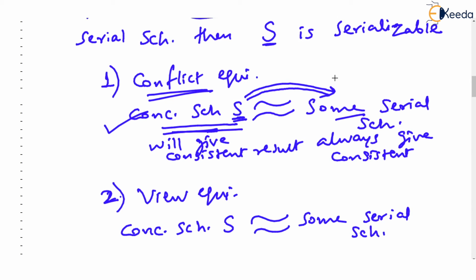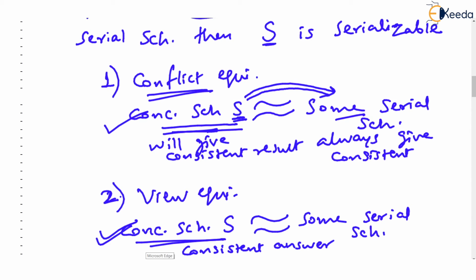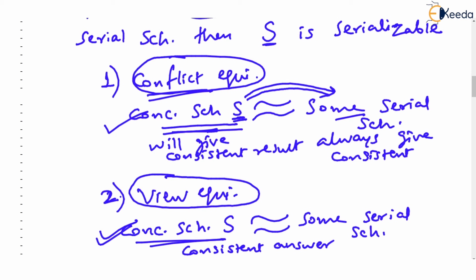This concurrent schedule will give a consistent, correct answer. And without any worries we can really accept this concurrent schedule. But what do you mean by conflict equivalent and what do you mean by view equivalent? We will be noting it in the coming videos.